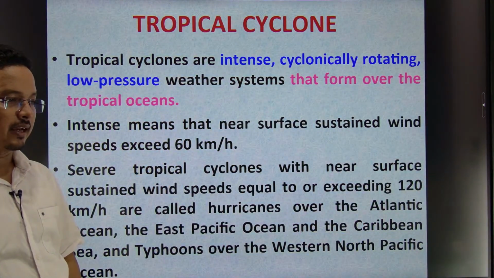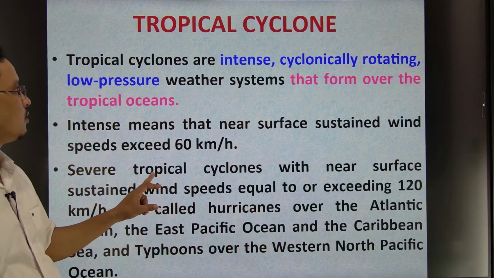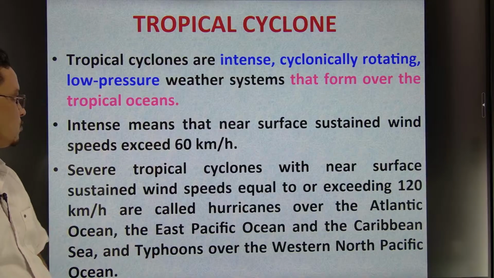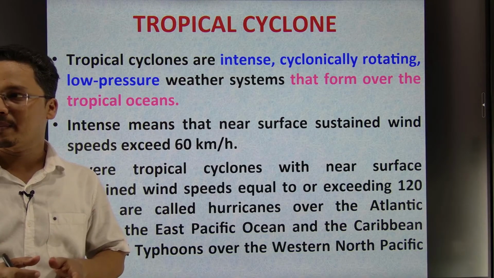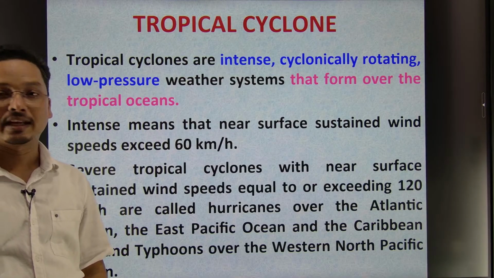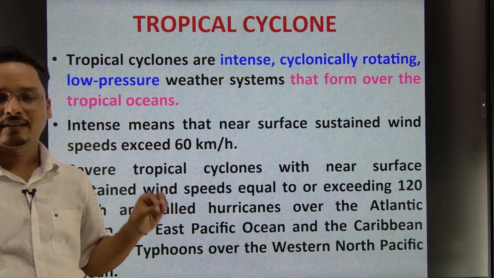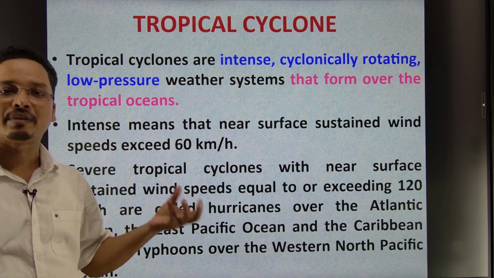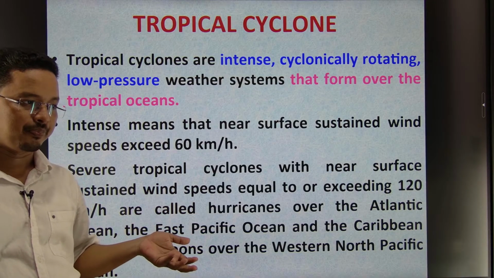Now the tropical cyclones, right? There are a number of slides also. So tropical cyclones, as we have discussed, what are tropical cyclones? It is an intense, cyclonically rotating low pressure. The cyclone is always a low pressure. The temperate cyclone means the temperate low pressure. Tropical cyclones mean the tropical low pressure, right?